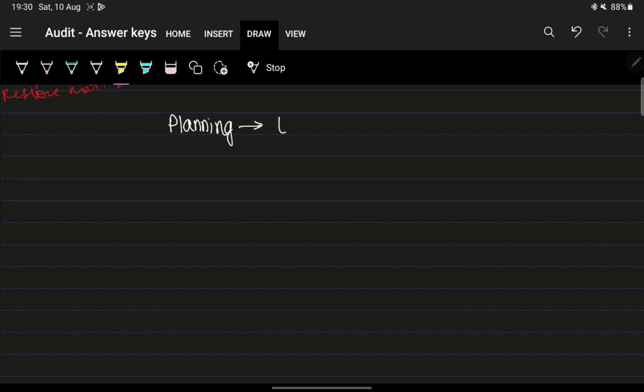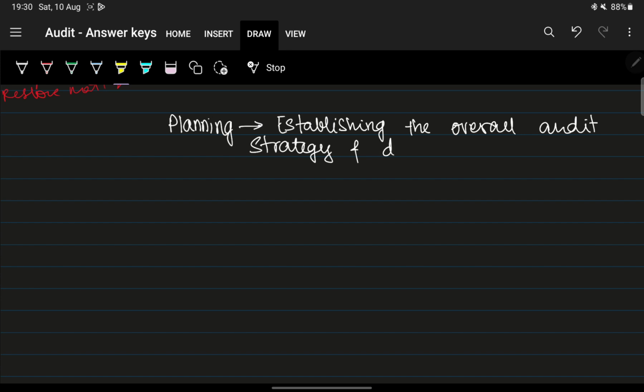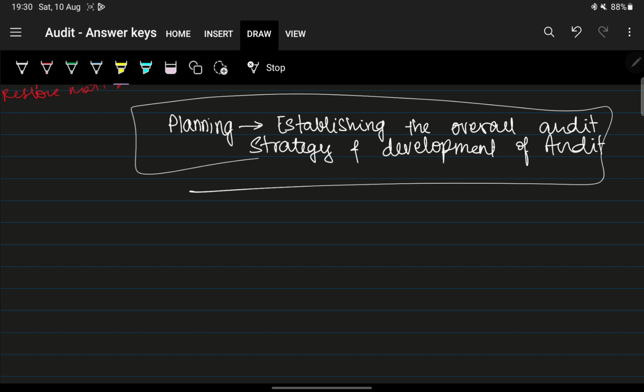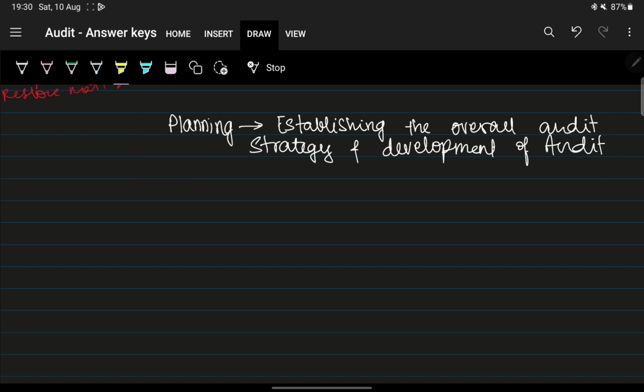Planning is establishing the overall audit strategy and development of audit plan. So this is basic. This thing has to come, no matter what. There's no other way. This line has to come. This is the base.